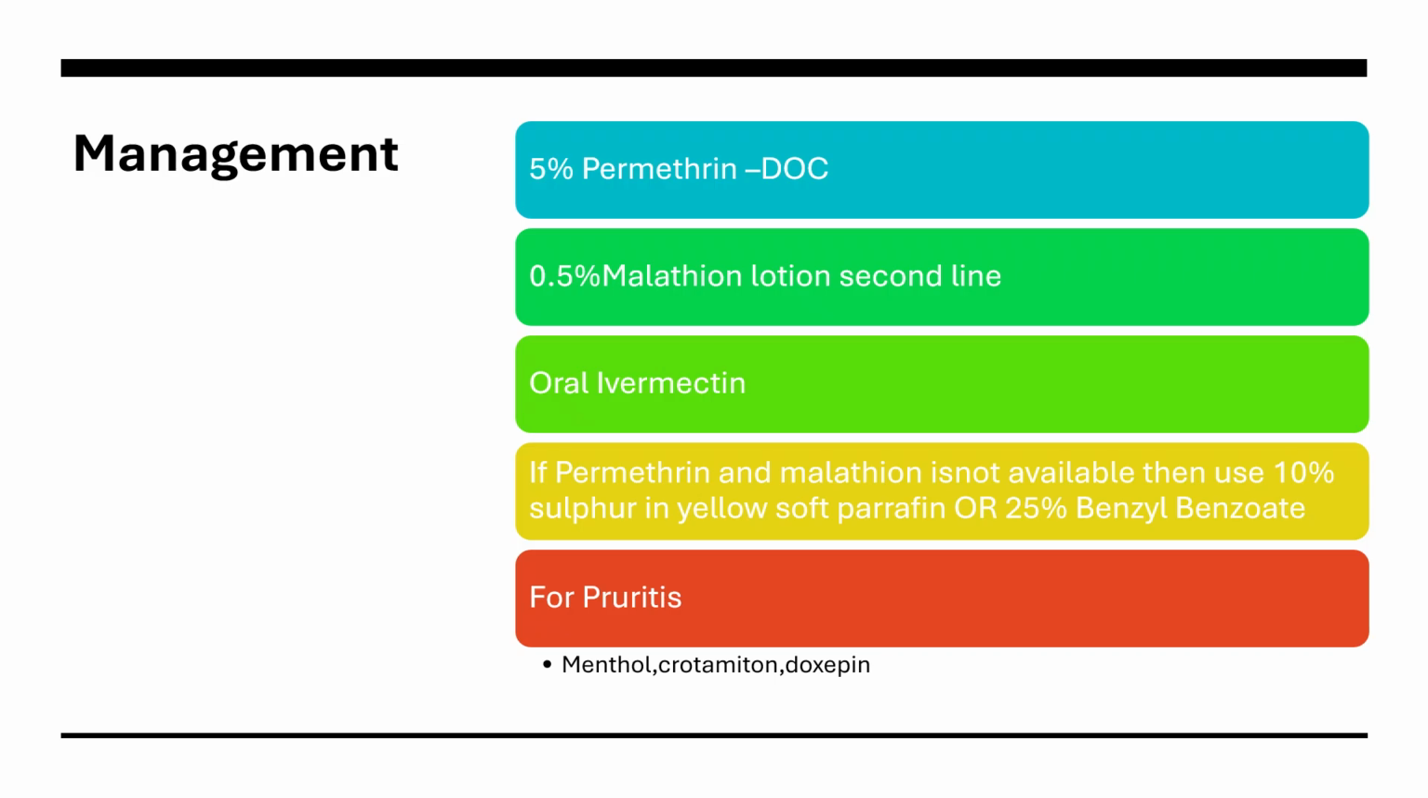So now the management: 5% permethrin is the drug of choice. You can use all these drugs listed there, and for pruritus, for the itch, you can use menthol, all these things, but the primary mainstay of the treatment is 5% permethrin. Do watch the other video on the management of scabies, where we will be talking about how to apply these solutions.